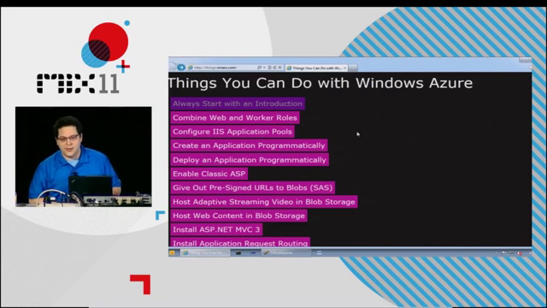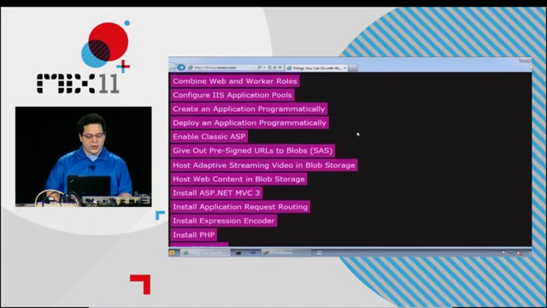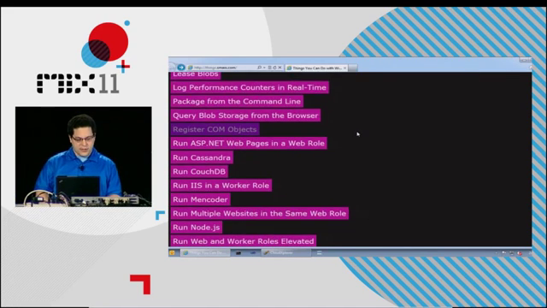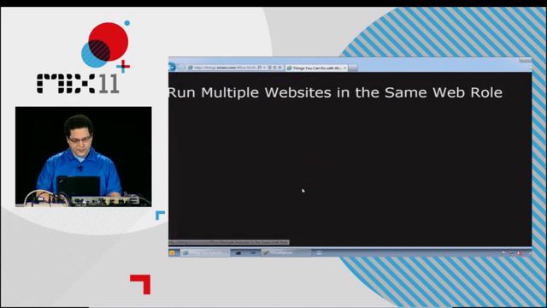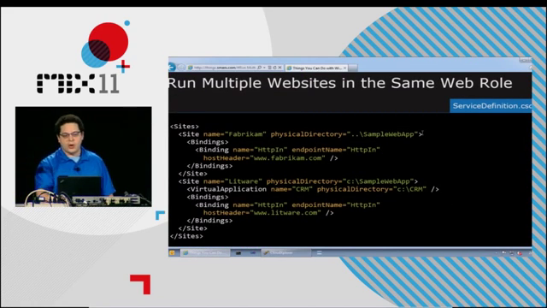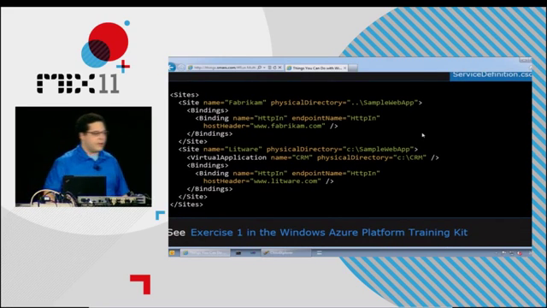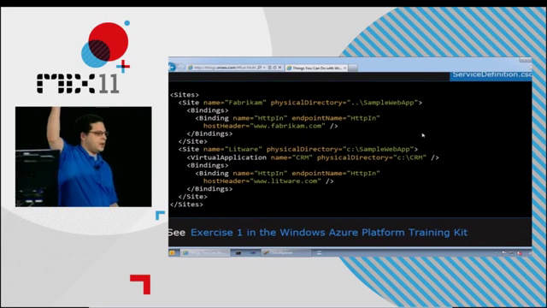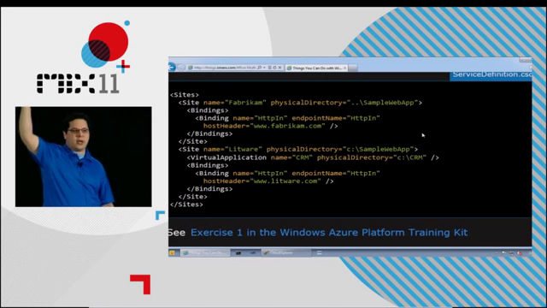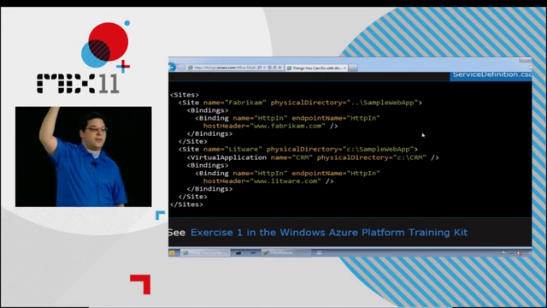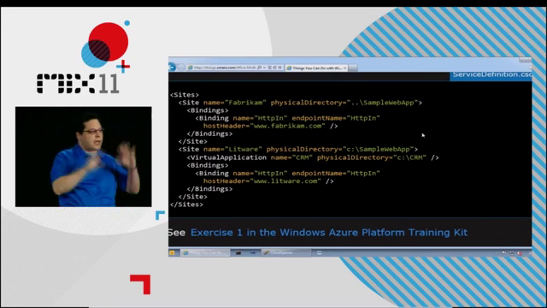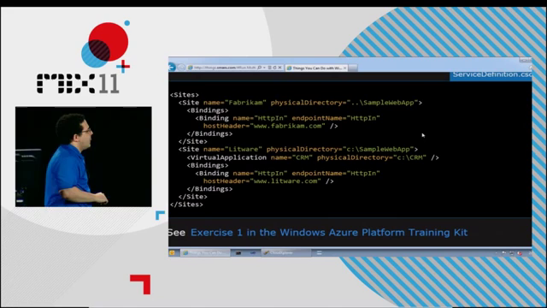And managing, what was the second one? Oh, the host names. Okay, so running multiple websites in the same web role. How many people already knew that you could run different sites in the same web role in Windows Azure? Okay, not a ton of people. How many people have, by the way, deployed something to Windows Azure and actually run something already in there? Okay, because that helps me to calibrate what you guys have seen.